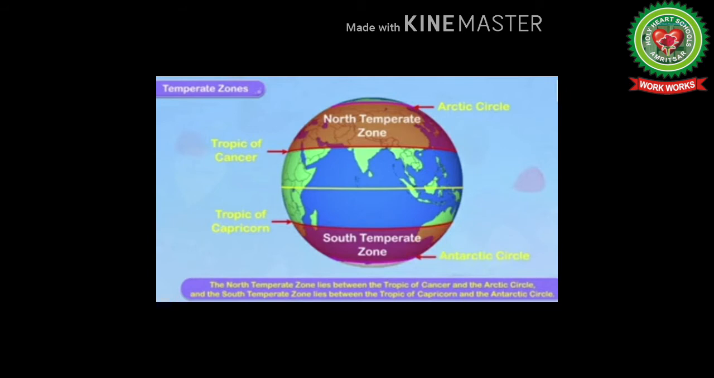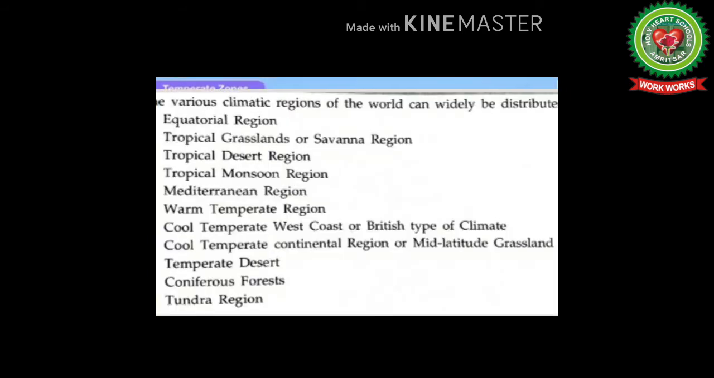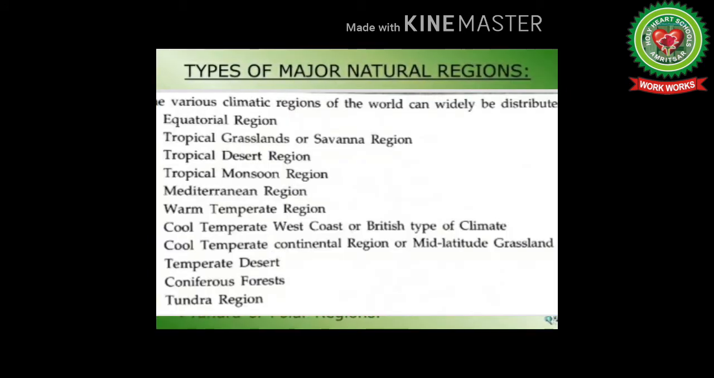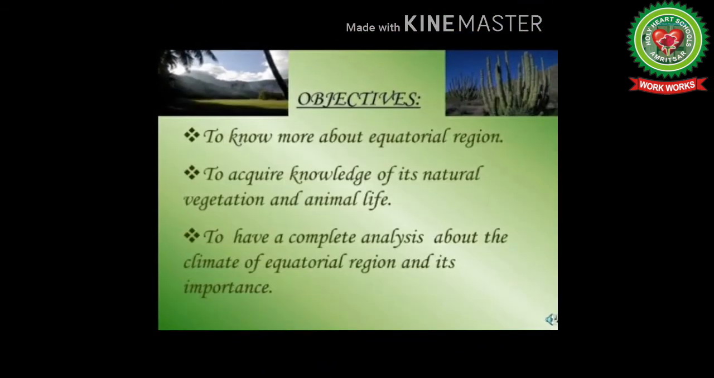Students, the various climatic regions of the world can widely be distributed as equatorial region, tropical grasslands or savanna region, tropical desert region, tropical monsoon region, Mediterranean region, warm temperate region, cool temperate west coast or British type of climate, cool temperate continental region or mid latitude grassland, temperate desert, coniferous forest, tundra region.